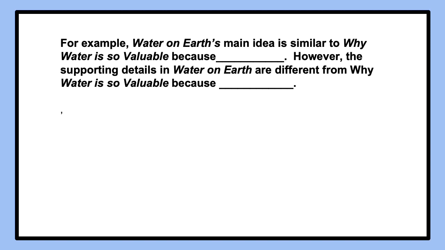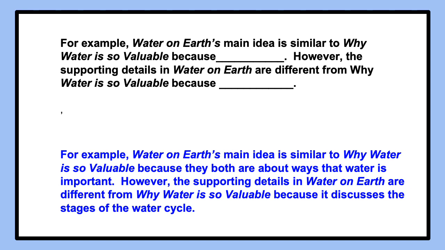You might say, for example, Water on Earth's main idea is similar to Why Water Is So Valuable because they both are about ways that water is important. However, the supporting details in Water on Earth are different from Why Water Is So Valuable because it discusses the stages of the water cycle.